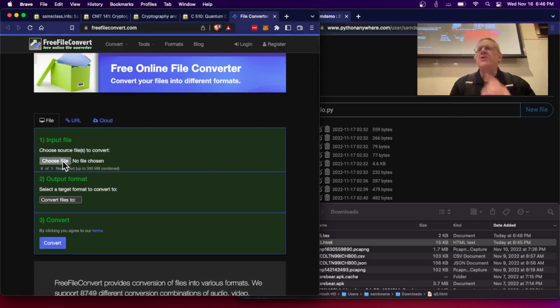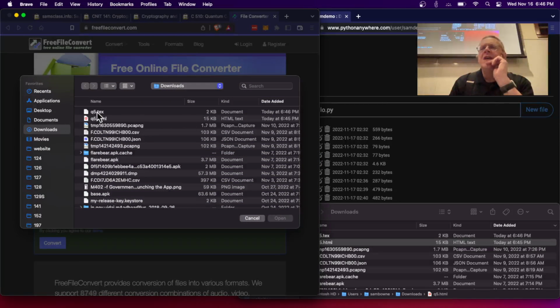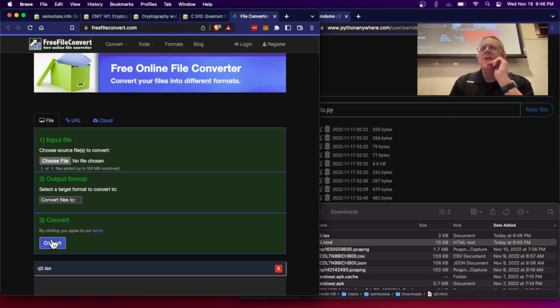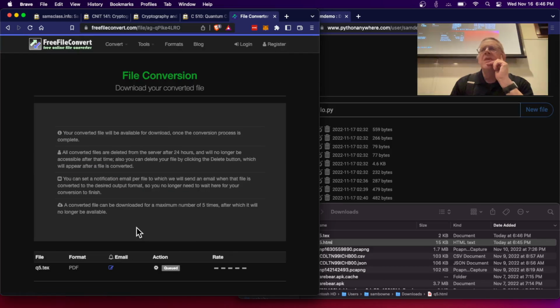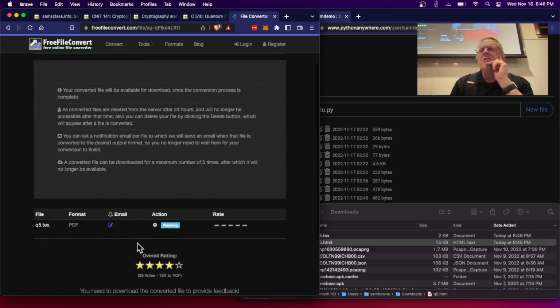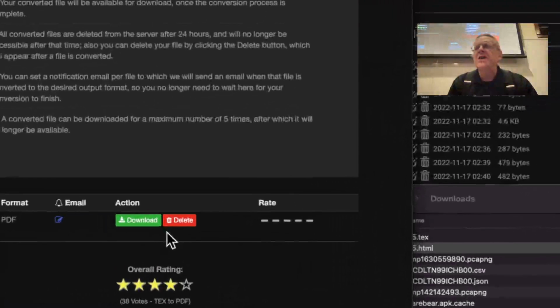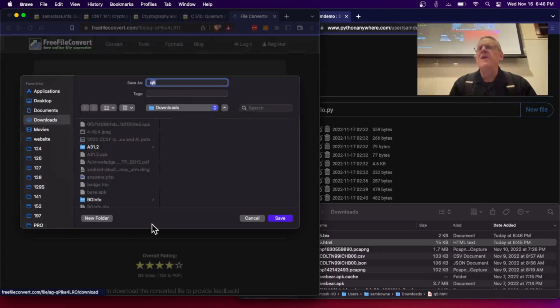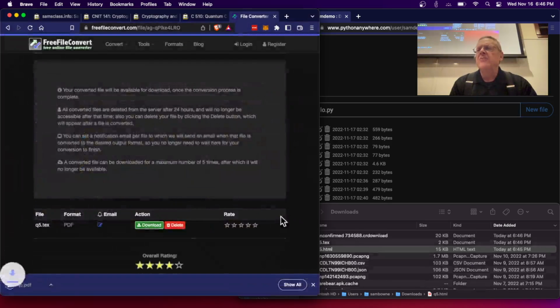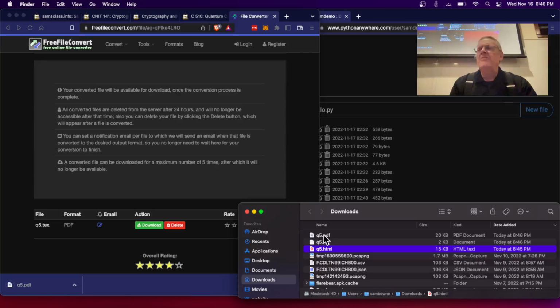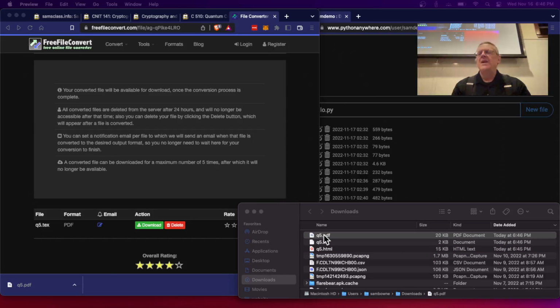converter, input file, choose file, downloads text file. There we go. And convert. Oh, I got to choose the output format, which will be PDF. There. Now I can convert it. And I can download my converted file. Let's see. I think it says, now I can download it. Okay, download. All right. It's now Q5. I will save that. And now I've got Q5.pdf. There. And so here it is, the glorious PDF.